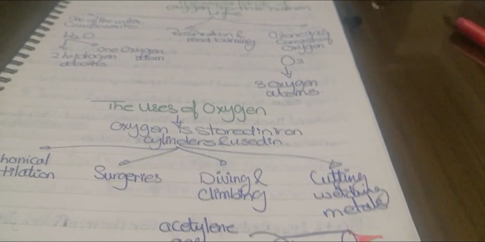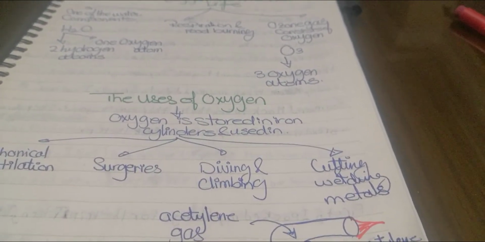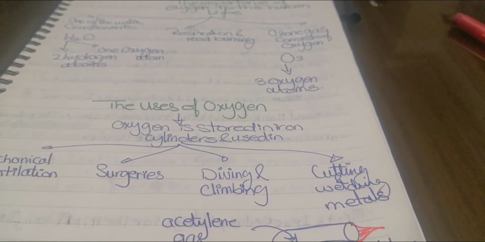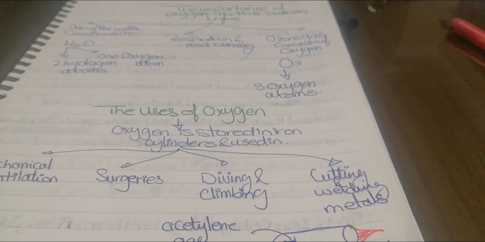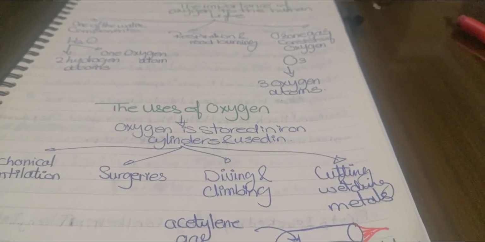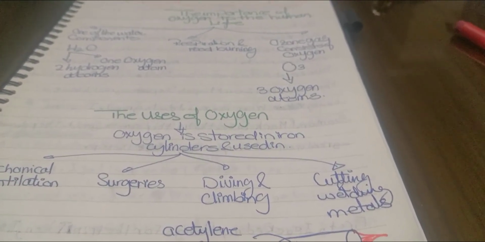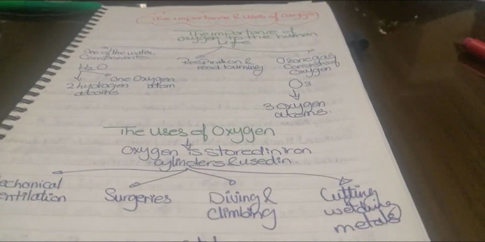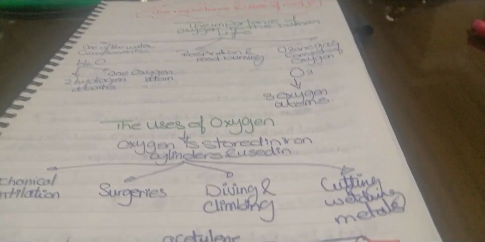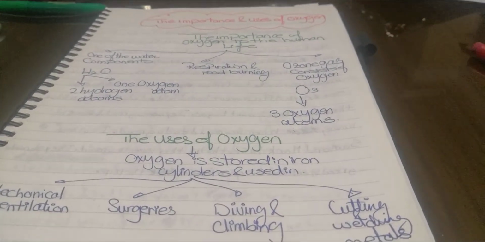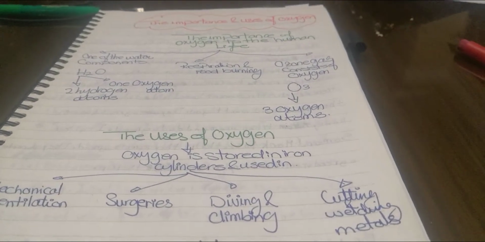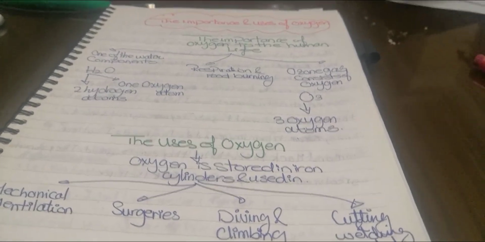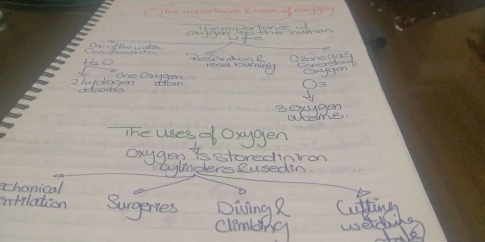of course, you know, oxygen is heavier than air, so its molecules tend to stay down. So when climbers climb high mountains, when they reach up to the top of these mountains, the amount of oxygen decreases gradually as they are going up. So when they reach up there, there will not be enough oxygen to keep on breathing well. That's why they have to take oxygen tanks on their backs while they are climbing up, because the amount of oxygen decreases gradually, based on the fact that oxygen is heavier than air, so it stays down.